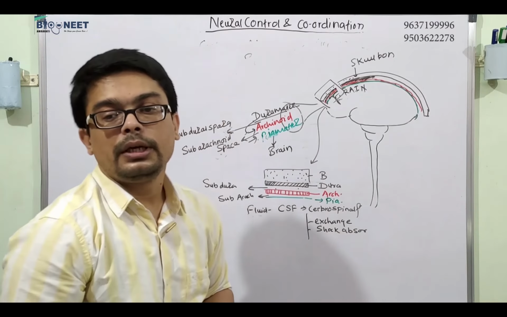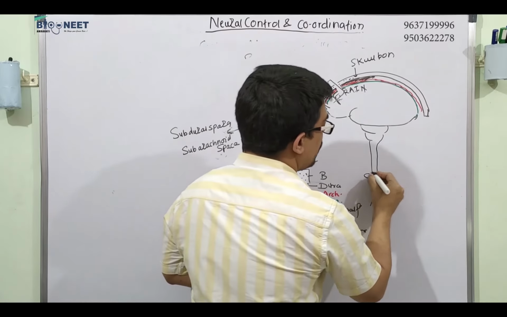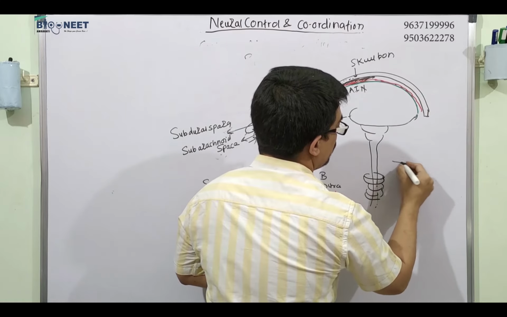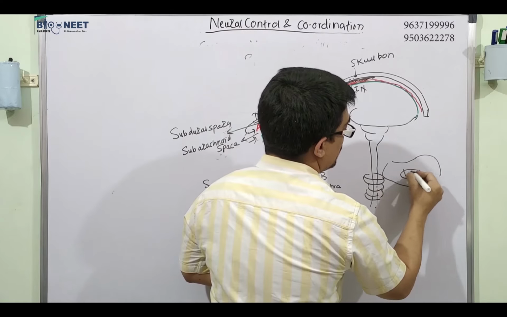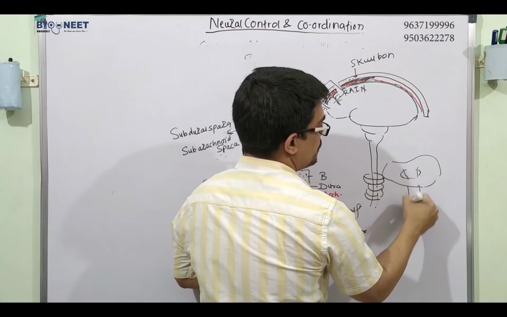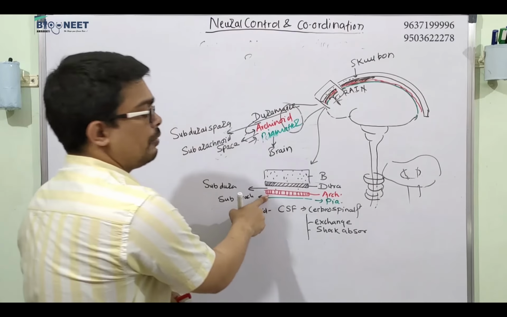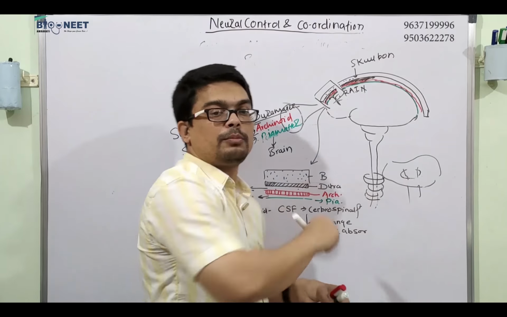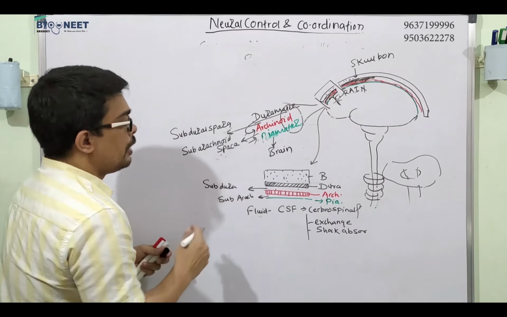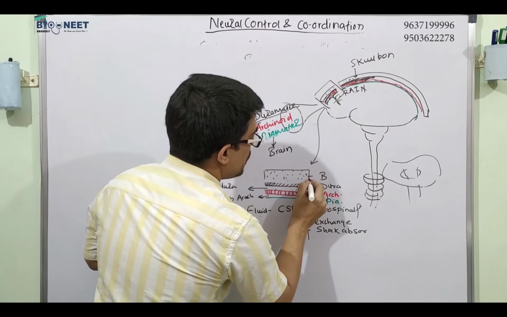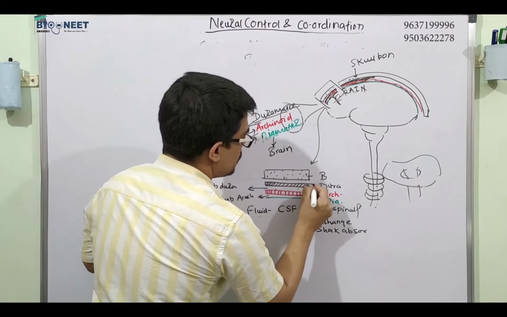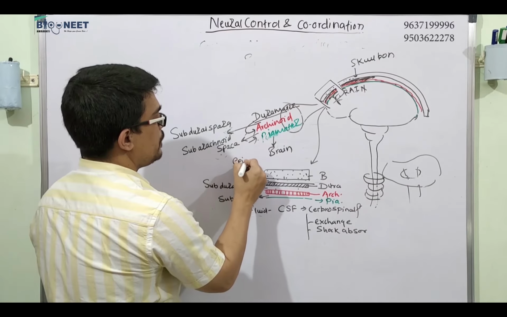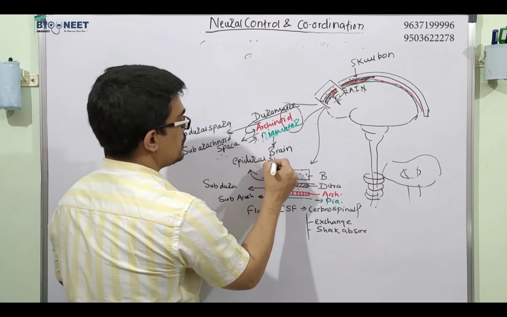So these space are continue here up to here. But if you see in the spinal cord, this is the vertebrae. This is the one vertebra, and from here the spinal cord goes down. So around that there are same covering meninges, right? And there is one more space in case of spinal cord, and that is called epidural space. एक स्पेस और बढ़ जाती है ड्यूरा के ऊपर की, उसको बोलते हैं एपिड्यूरल स्पेस.